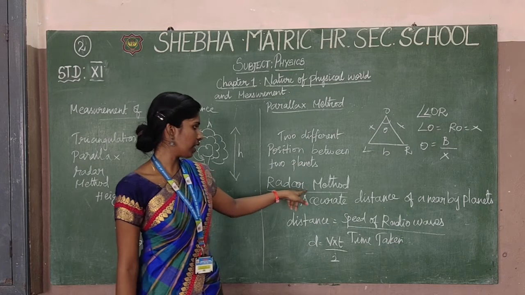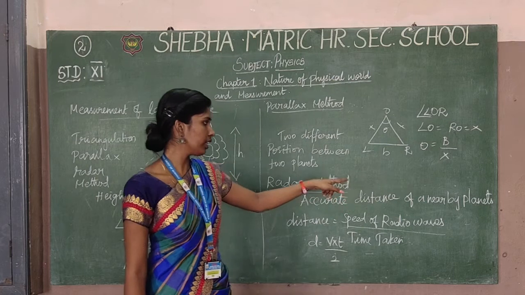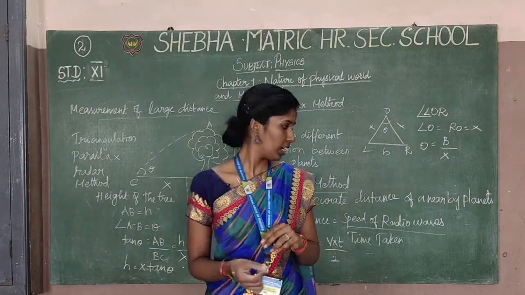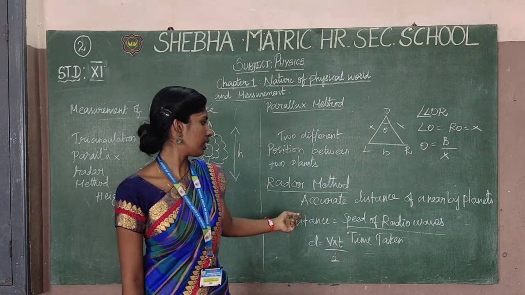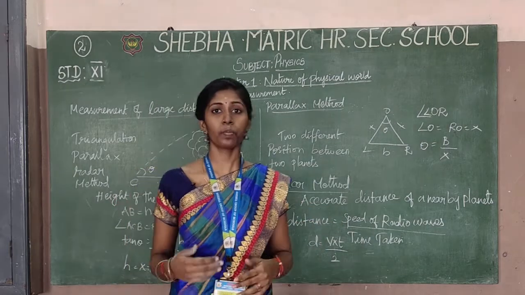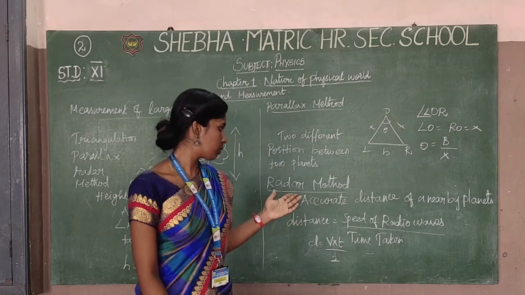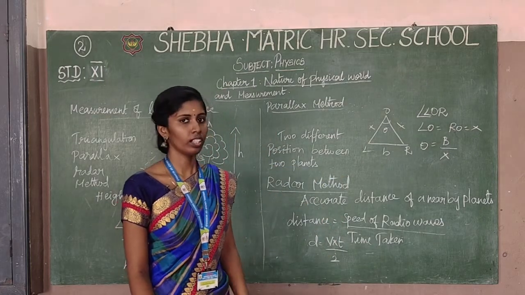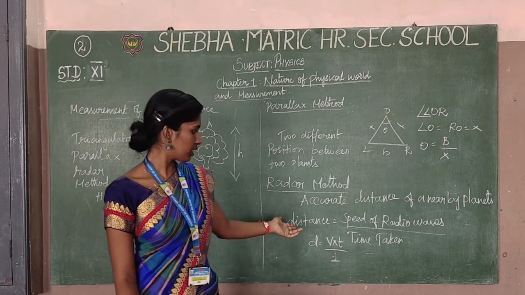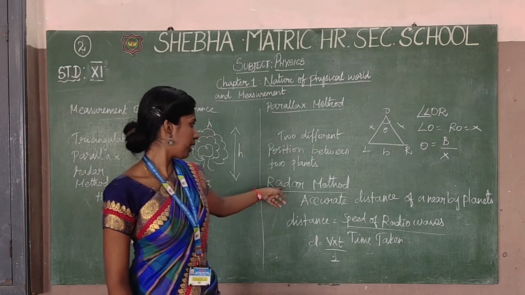Okay. So the another one is the radar method. So the radar method means accurate distance of a nearby planet. Okay. So accurate distance of the nearby planet will be measured in the radar method. So the distance is equal to speed of radio wave divided by time taken. So the speed of the radio wave will be passed out at that speed. Okay. So this speed will be divided by the time taken. The time period will be measured. Okay. So D is equal to V times t divided by 2. So this is applicable in the radar method.